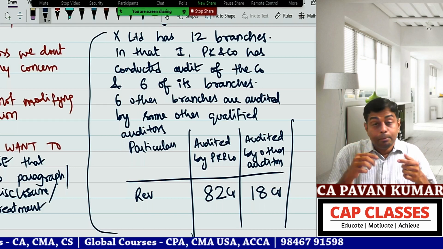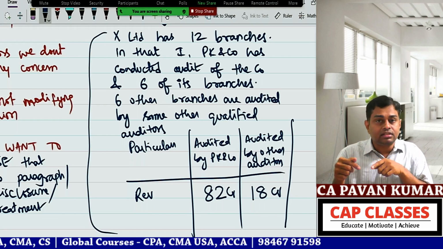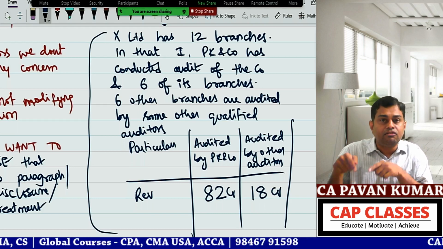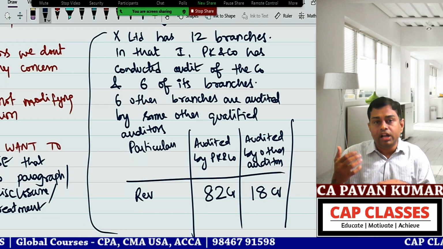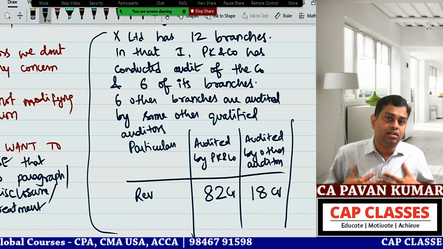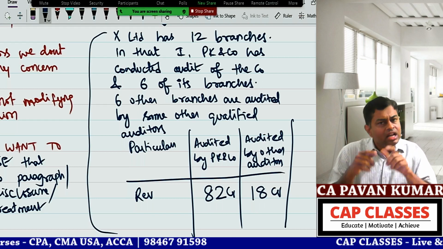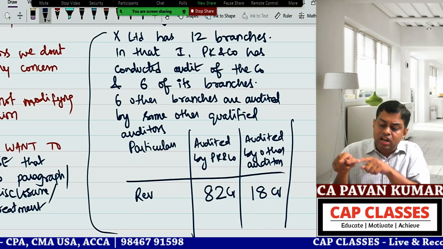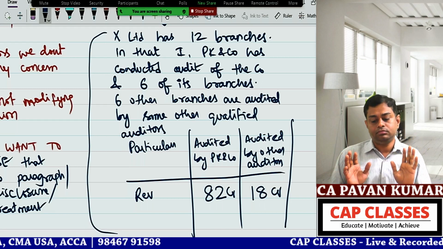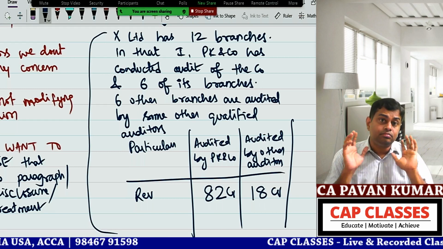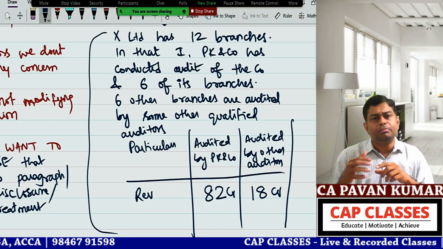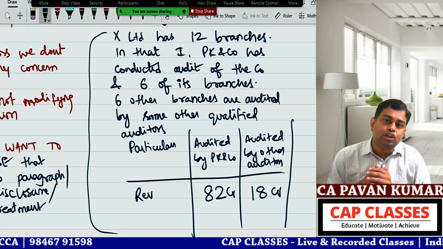Or previous year audits were done by some other auditor. We are new auditors, we are incoming auditors. There are predecessor auditors. If you want to read their audit report, it is available on the website. That is another example. Another example is that the previous year some other auditor has audited.